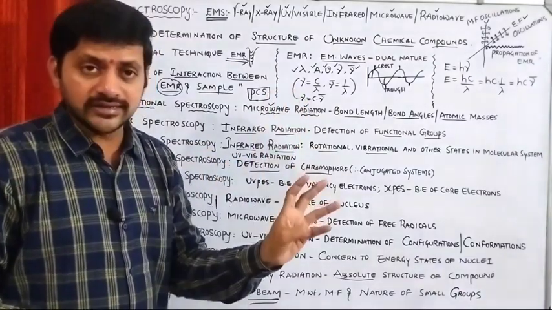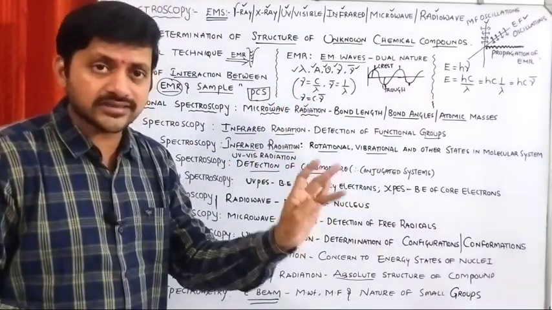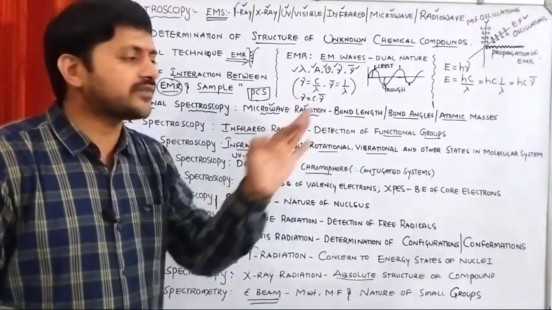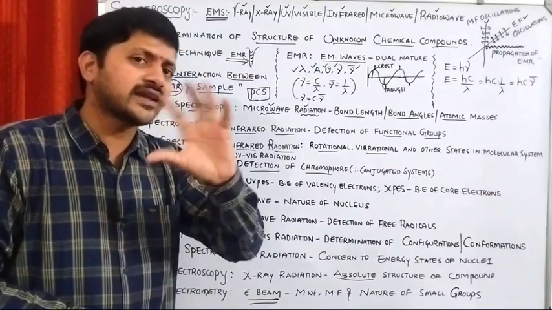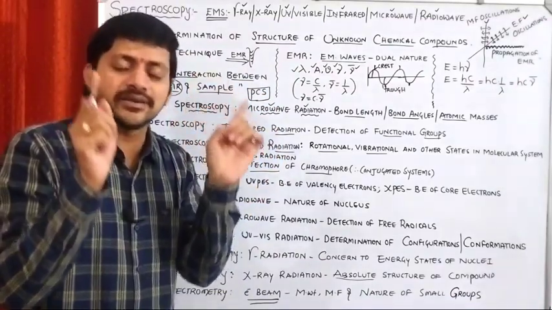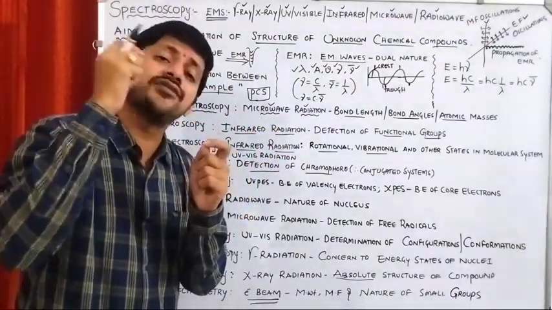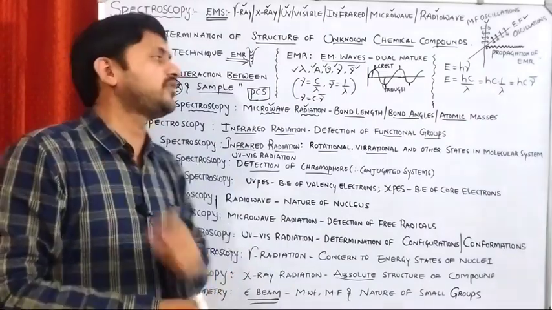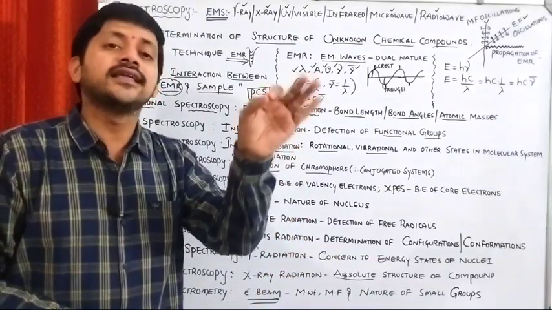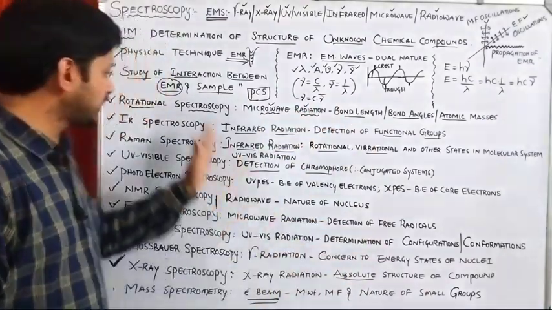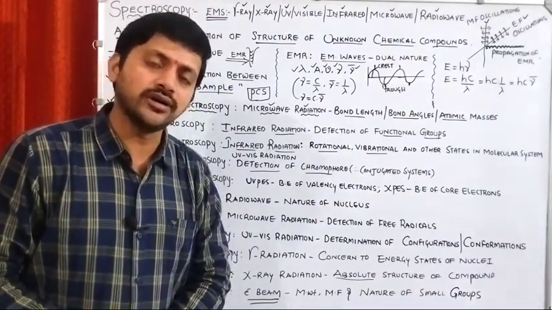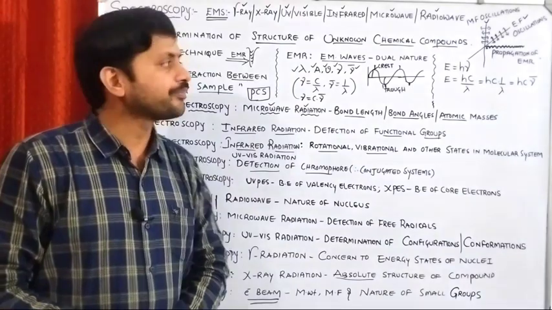Why? Because we are having solid samples, we are having semi-solid samples, commonly called as what? Amorphous samples. We are having liquid samples and we are having gaseous samples. Different kinds of samples are present or not. So, in order to identify the chemical structures of each and every kind of sample, we need all kinds of spectroscopic techniques. That's why there is a necessity to study all these spectroscopic techniques to determine the structure of unknown chemical compounds. Right?